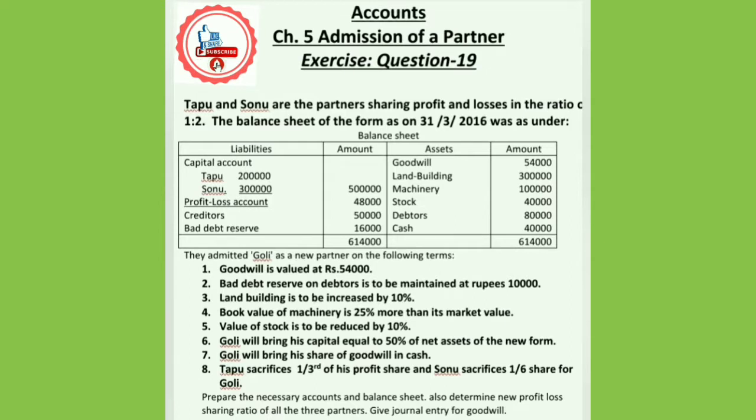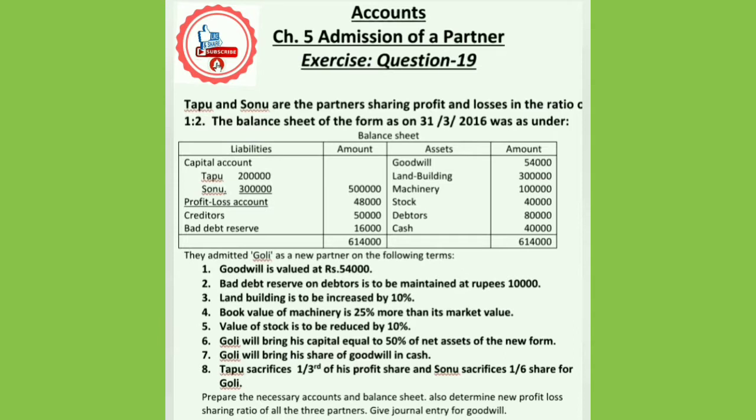First adjustment, that is goodwill is valued at 54,000. This is most important, as we have to find out Goli's share of goodwill. And look at the seventh adjustment. Goli will bring his share of goodwill in cash. So such amount of goodwill which has been brought into the business by way of cash will be distributed in sacrifice ratio among the old partners.